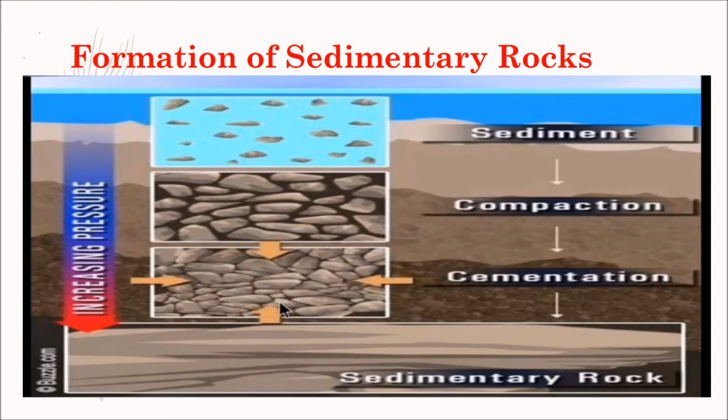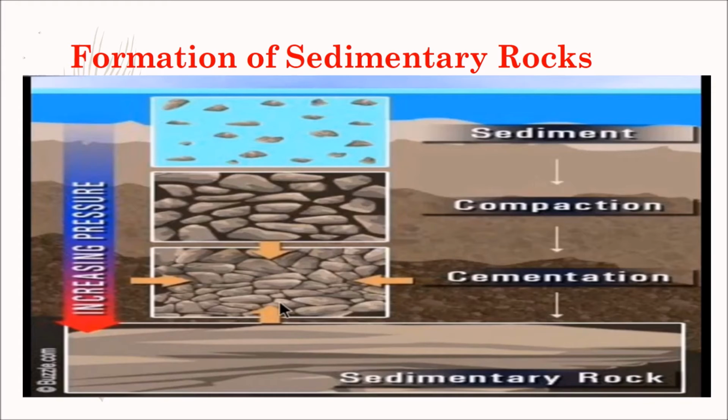Now we are going to learn about the formation of sedimentary rocks. So in the first picture you can see some fine particles which are broken from igneous rocks. They will get eroded by natural agents like air or wind, and will undergo compaction, which means they will be solidified later on.